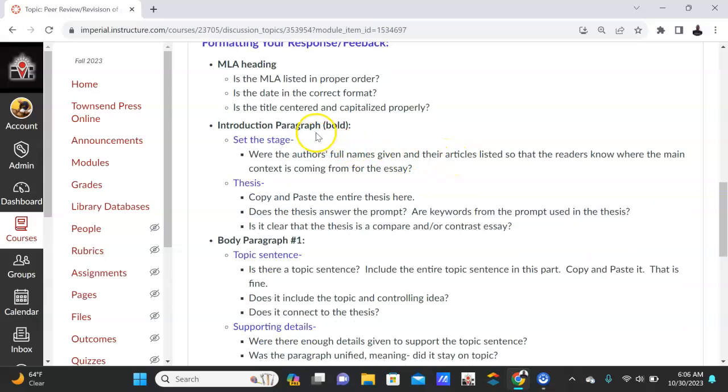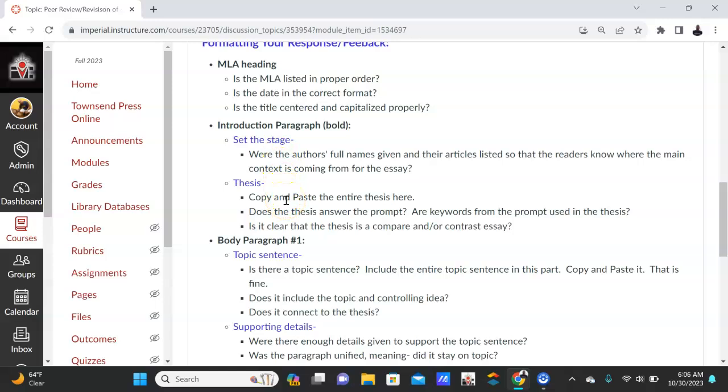Then here, the introduction, the first paragraph. Copy and paste the introductory paragraph, and then under that introductory paragraph, put this section where the author and the full name of the article are given. Now we know that this paper is based on the video by Mary J. Blige. That should be in the introductory paragraph. None of the other resources need to be there. She needs to be there because your readers need to know, well, where is this coming from? We know it's coming from Mary J. Blige's No More Drama video. Is that included? Did they set the stage?